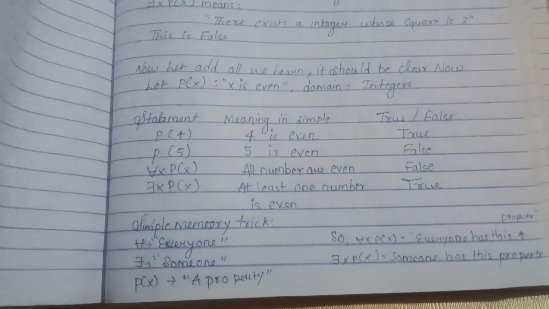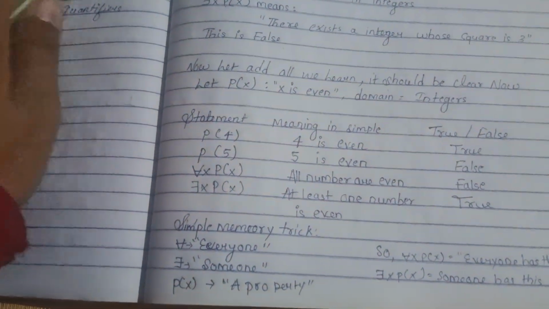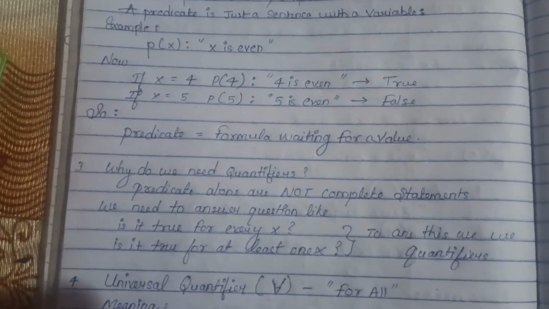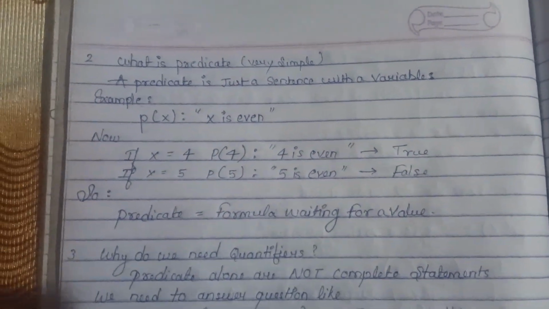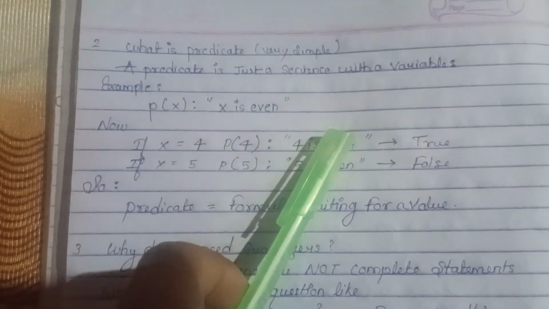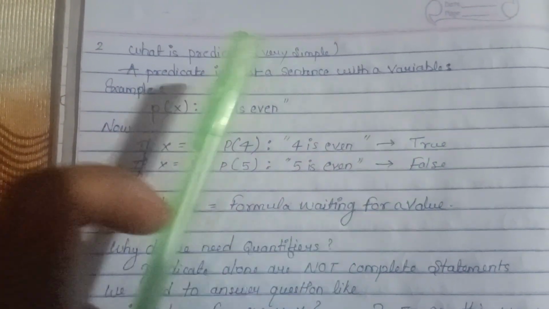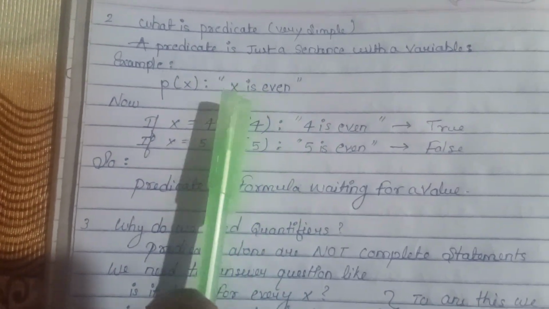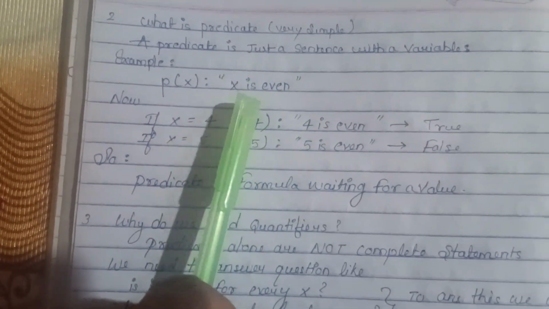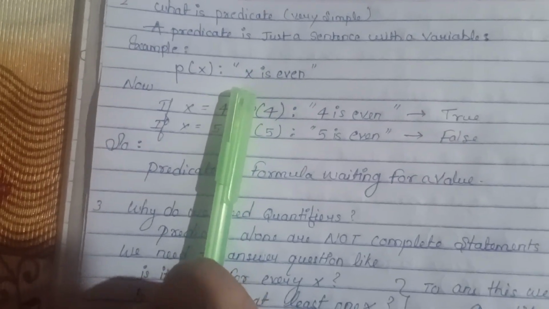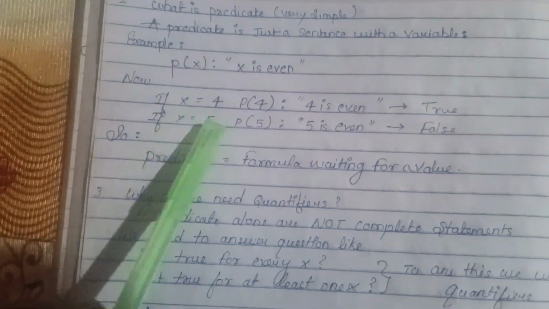So let's see more here. What is a predicate? Let's keep it very simple. It's just a sentence with a variable. So P(x): x is even. We don't know yet what x is, but now let's see.